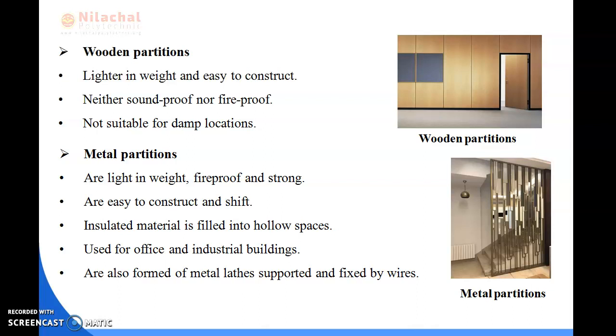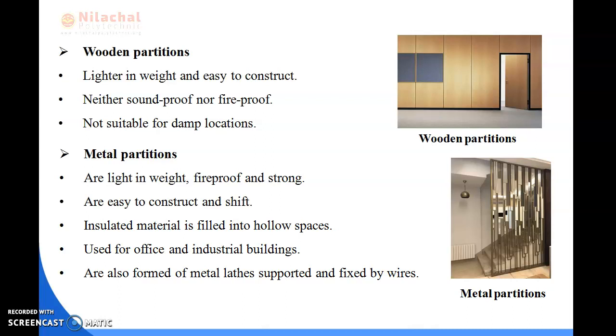You can also see the diagram of the metal partitions here. It can be constructed anywhere and shifted anywhere, and it is used mainly in offices and industrial buildings.